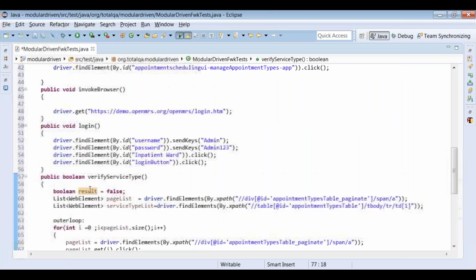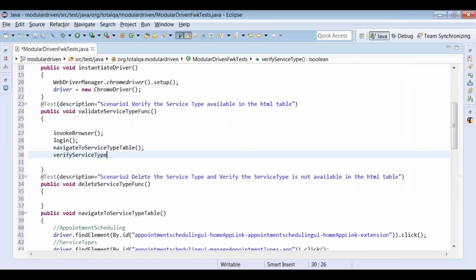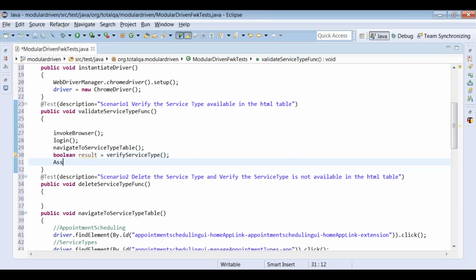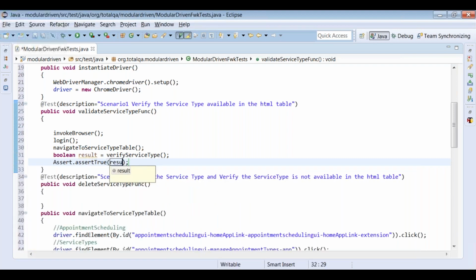So we can call this method verify service type in scenario 1, which returns a boolean result, and we can say set true. We can mark this test case as true when the result is true.